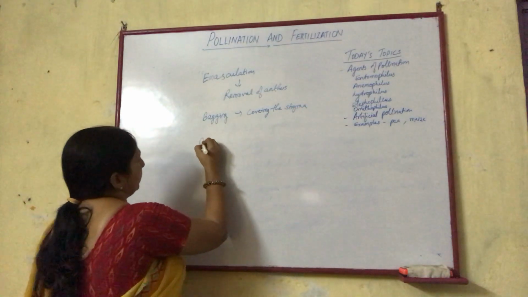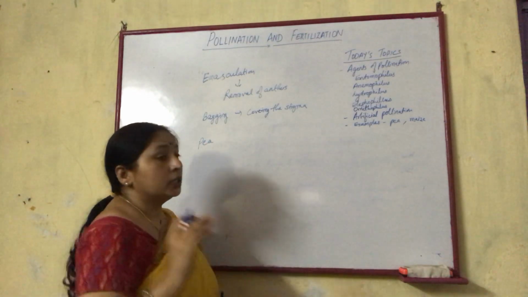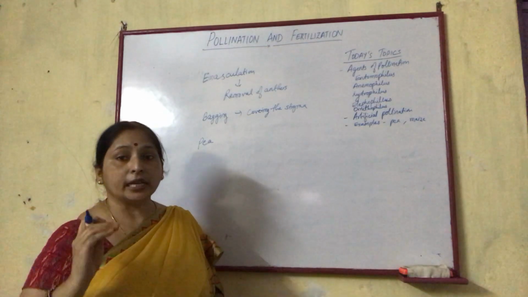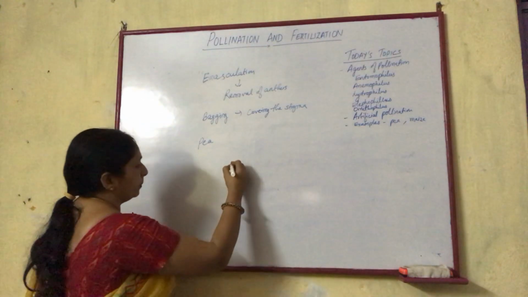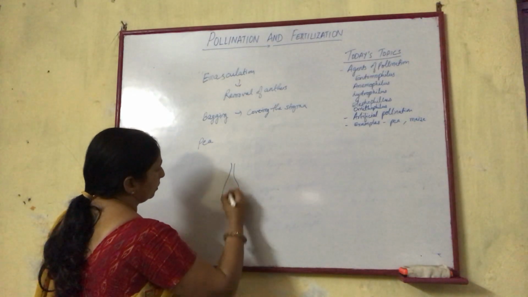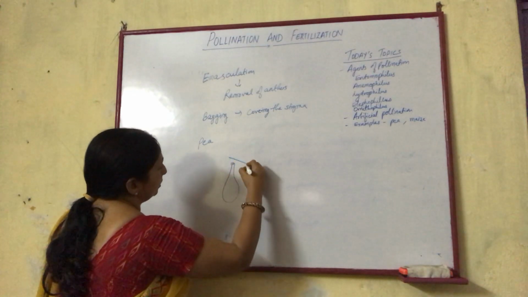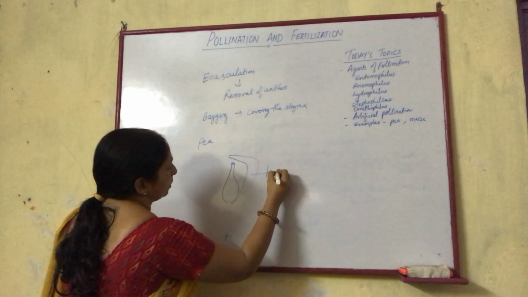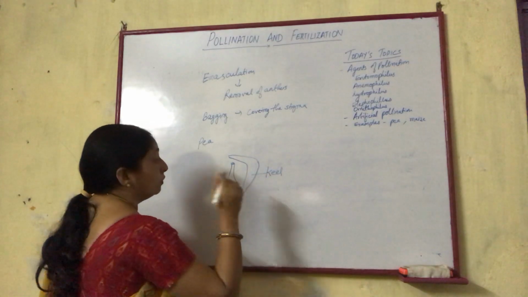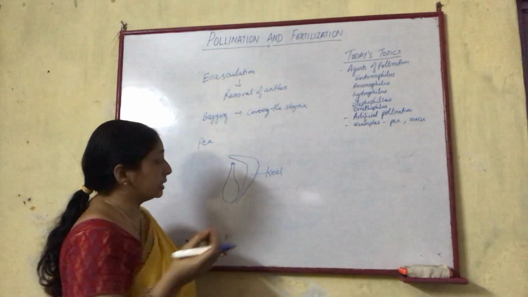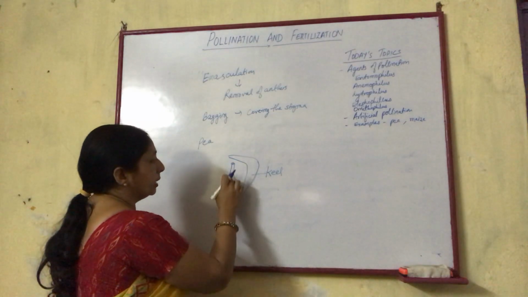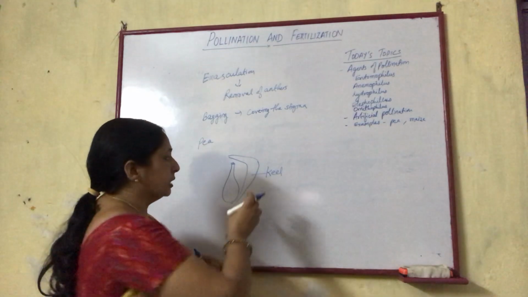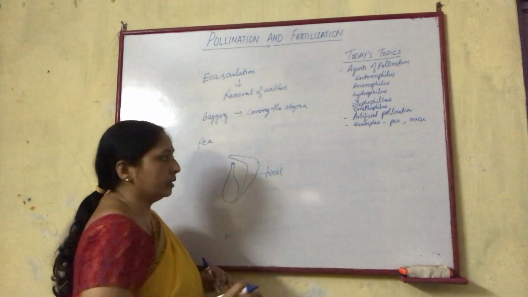Next examples are pea and maize. In the case of the pea plant, the structure of the flower is such that it avoids self-pollination. The stigma is covered by a hood-like structure which is termed the keel, a hood-like floral part, which is the corolla or the petal. Here, the stigma is covered by the petal to avoid self-pollination. So this is a special feature of the pea flower.